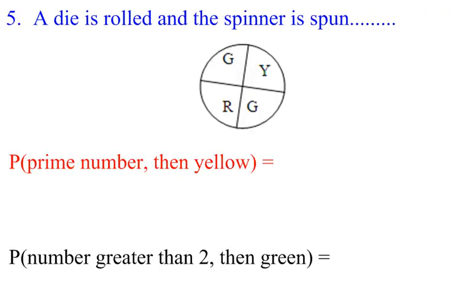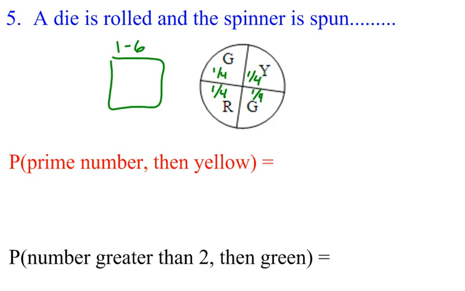So now as we look at number 5, you can see there's a spinner here. It says a die is rolled and the spinner is spun. So this should be equally divided up here, where we have the die with numbers 1 through 6, right? And then we have about a 1/4 chance for each of these. Even though this doesn't necessarily look exactly divided up, it is. So it says find the probability of a prime number, then yellow.